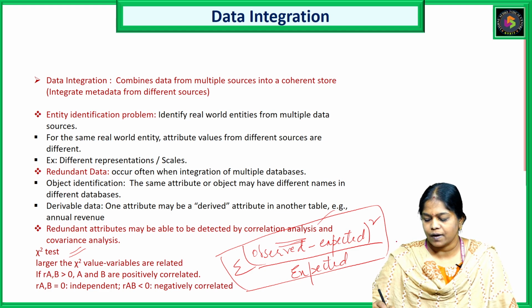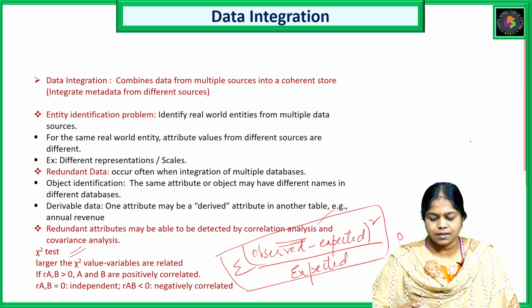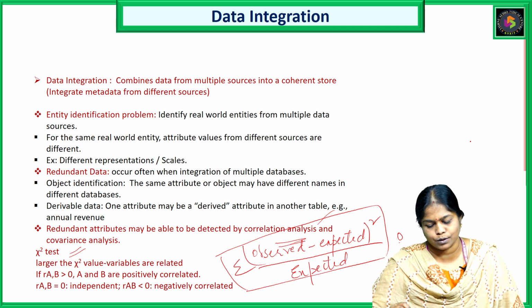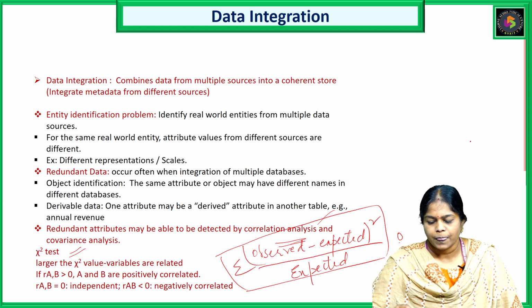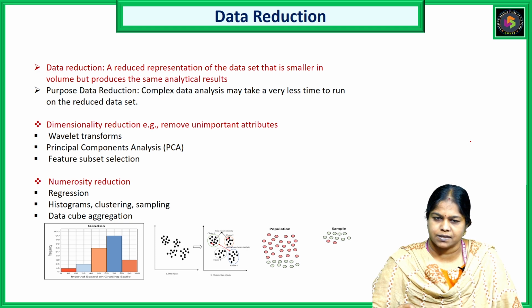If the chi-square value is 0, then we just say that the two entities we are talking about, customer 1 and cust 1, are neutral. So this is about the correlation analysis and the chi-square test. And we do have a covariance analysis also. And now we'll just move to data reduction, the next pre-processing method.